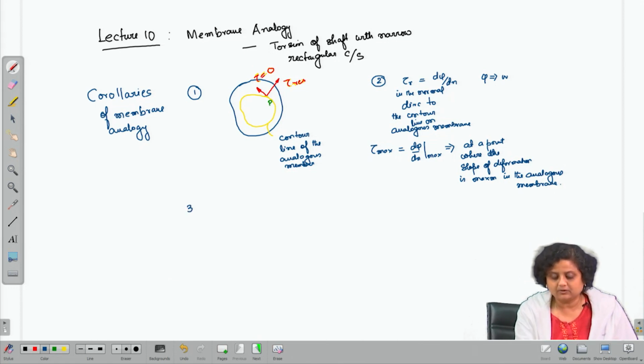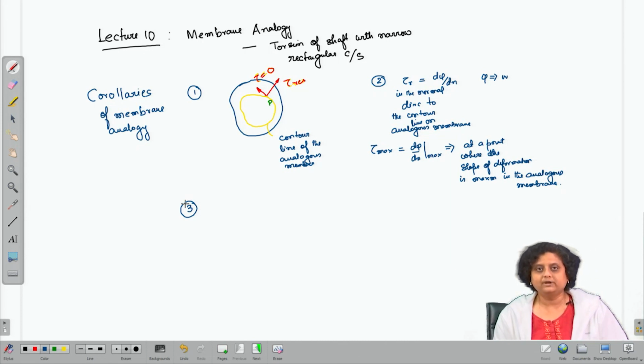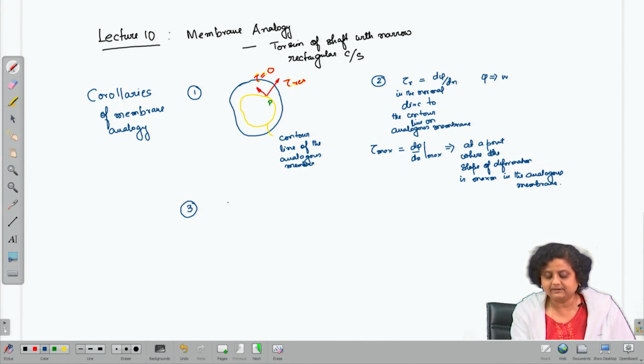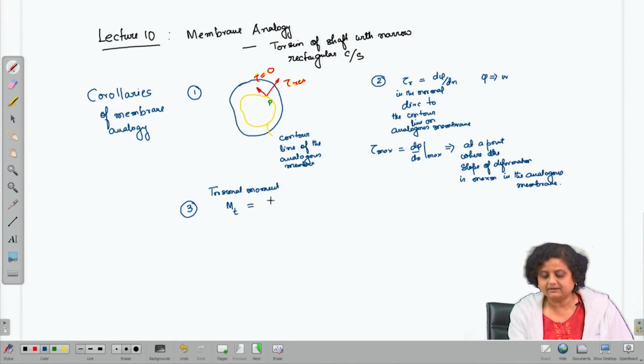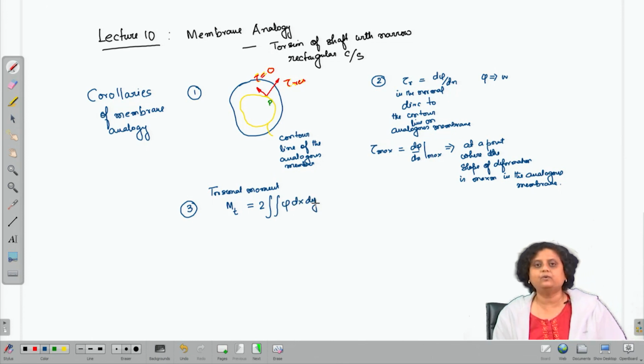The third important corollary that we need to keep in mind is that for a shaft with arbitrary cross section, we have seen that the expression for the moment or the torsional moment Mt can be written in terms of Prandtl stress function as 2 into phi into dx dy. This we have seen when we were discussing the Prandtl stress function.